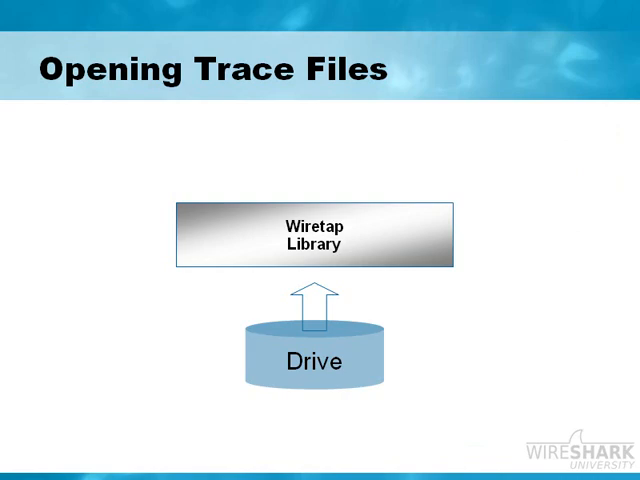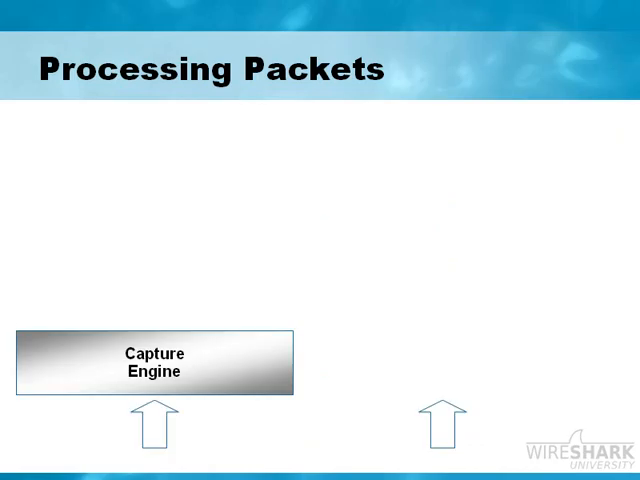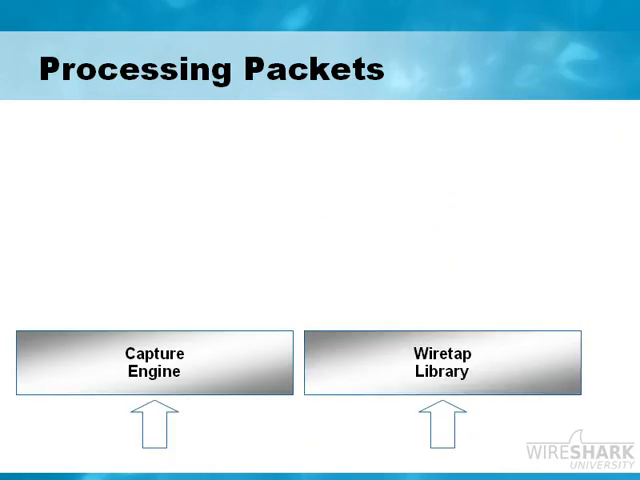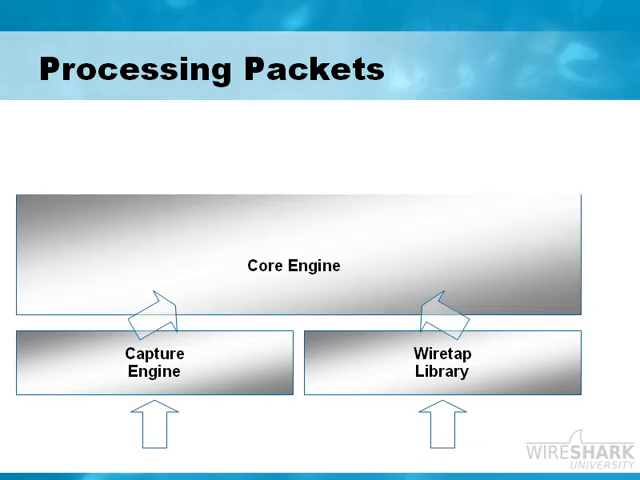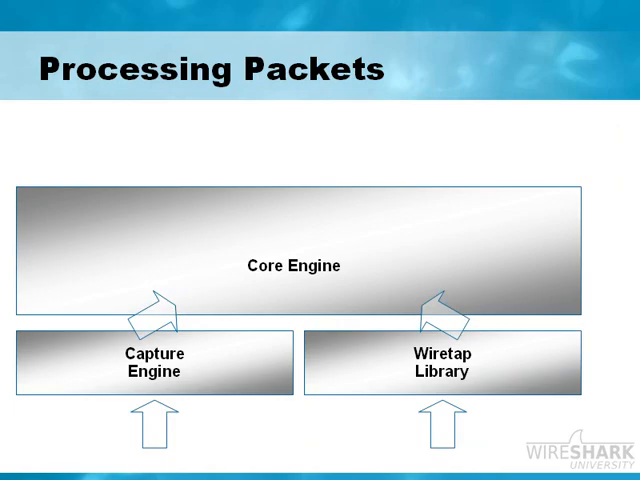So now we have the packets and they're ready for viewing, whether we've got them ready for viewing by the capture engine or the wiretap library. There it is coming into the capture engine. There we've opened up a trace file with the wiretap library. Now from this point, the packets will come up and be processed by the core engine. The core engine is the piece that really holds all of the components together. It holds all the code together for Wireshark.